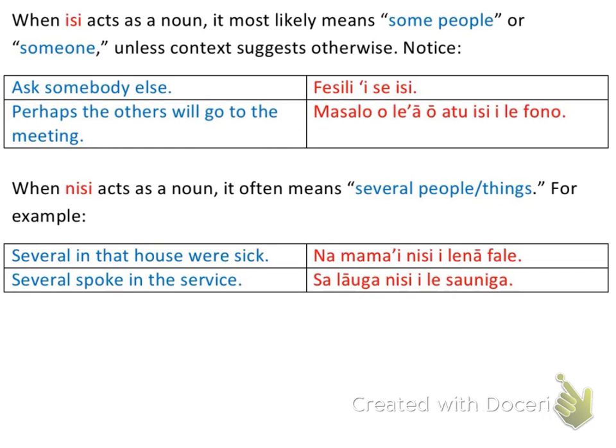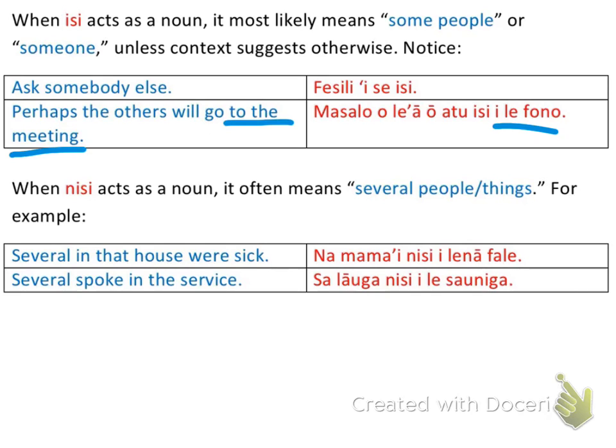The will indicates to me right here that it's a future tense, so that's why I put the o le a right here. And then the go, I'm talking about a plural amount of people, so I say o atu. And then the others is acting as the subject. And that is just isi, because in Samoan, I don't need to say the others, I just say isi. And then my prepositional phrase that ends the sentence is going to be to the meeting. And in Samoan, I just say i le fono.